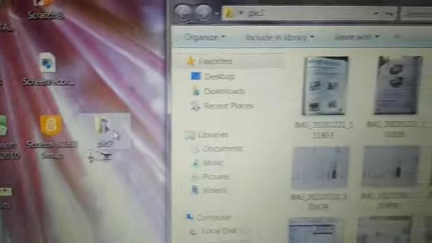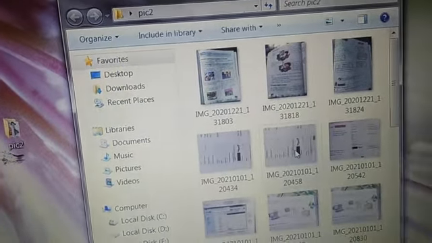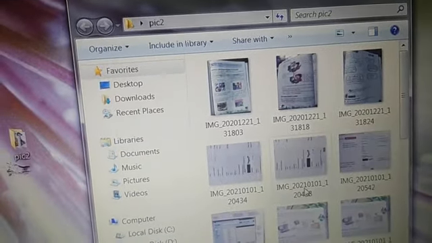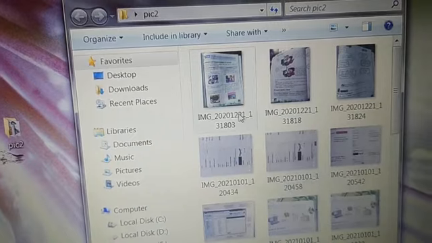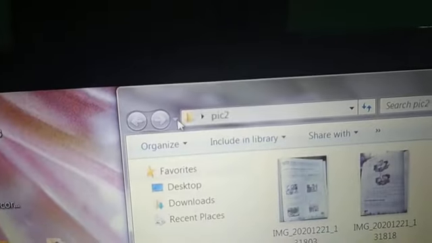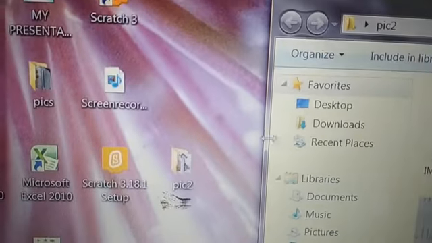Okay, folder can save different files. You see. Click this. So these are different pictures. Okay. These are picture files. What are these? Picture files. Clear? So folder can save. This is folder. You see here? Pic2 folder. Okay. This Pic2 folder here it is.